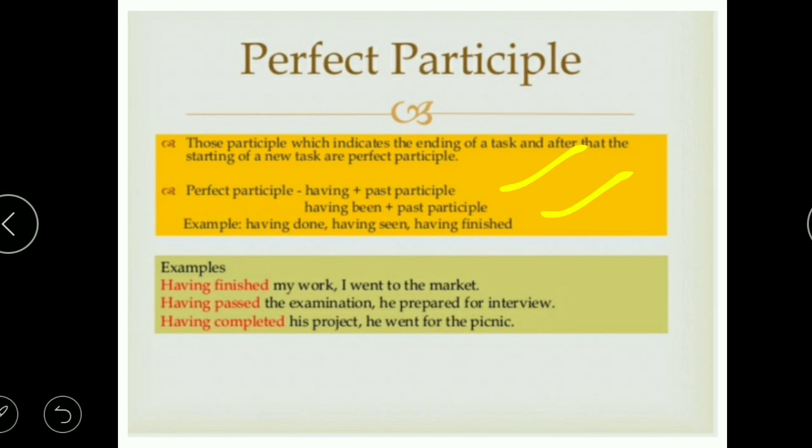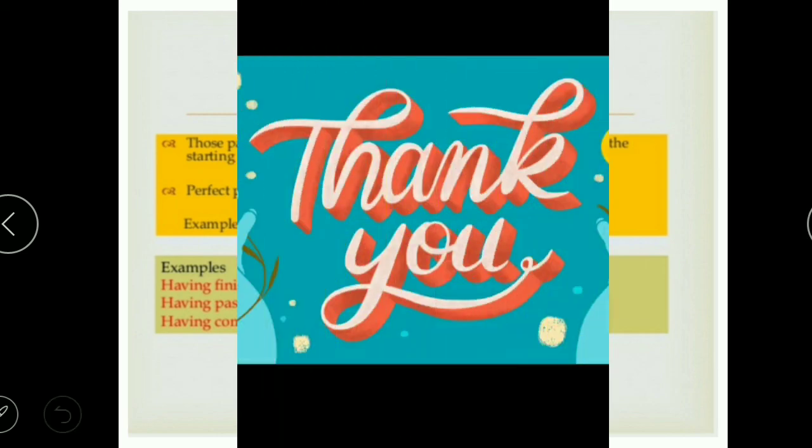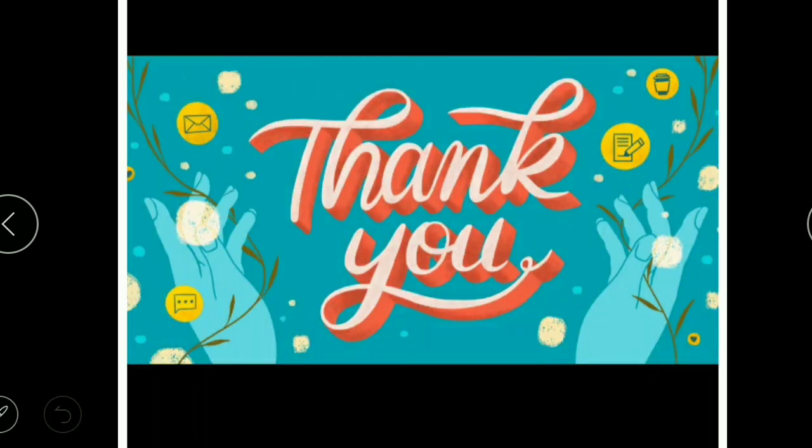In an active sentence you can use having plus past participle, that is the third form of the verb, and in passive case you can use having been plus the third form of the verb, that is the past participle. So further examples are given. Having finished my work, I went to the market. Having passed the examination, he prepared for the interview. Having completed his project, he went for a picnic. You can even say, having been completed his project, he went to the picnic. Fine. So these are the two further kinds of perfect participle. I hope you have understood it very well.